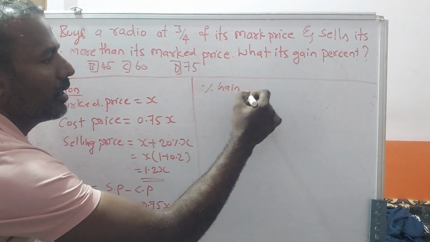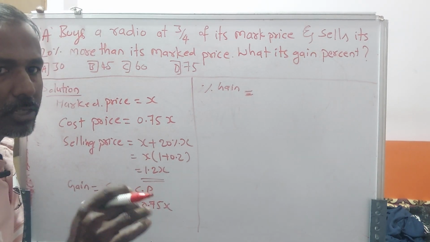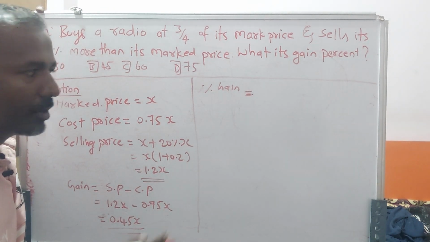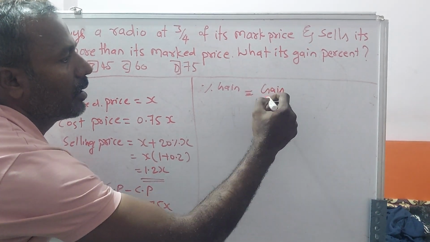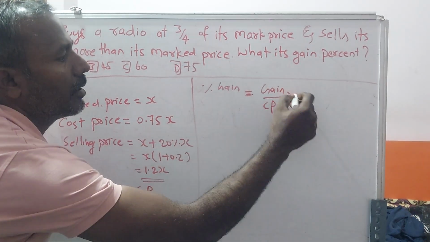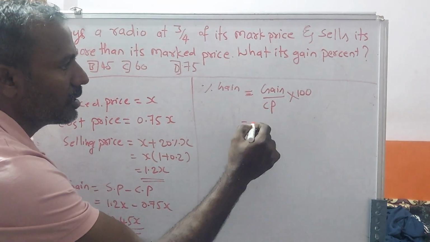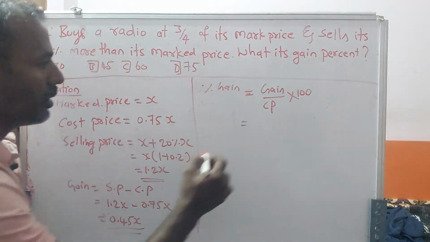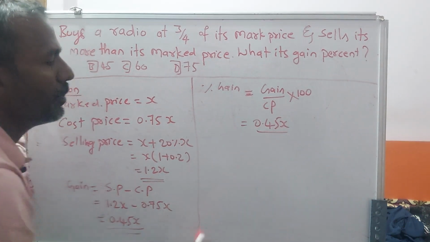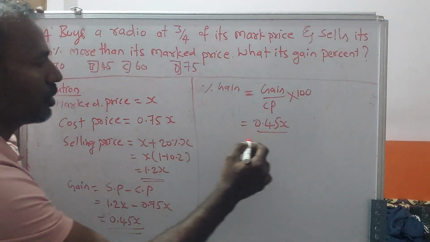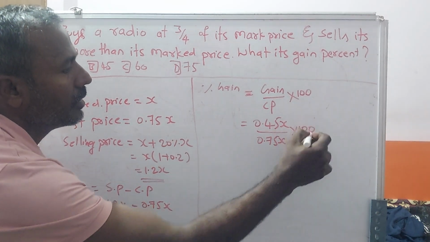The percentage of gain is equal to, you know, the profit always depends upon the cost price, right? Therefore, the gain divided by the CP into 100 is the percentage of gain. What is the gain? 0.45X. What is the CP? The CP is equal to 0.75X into 100.